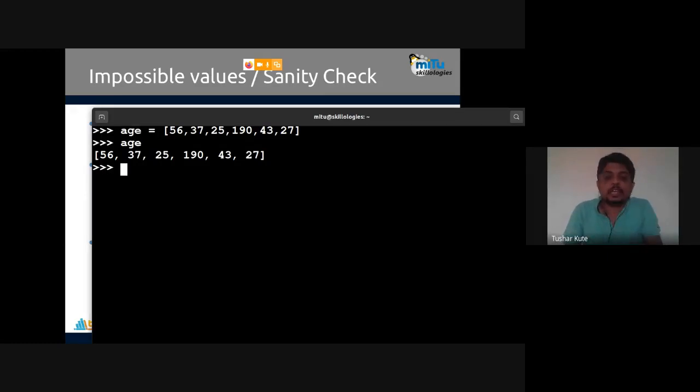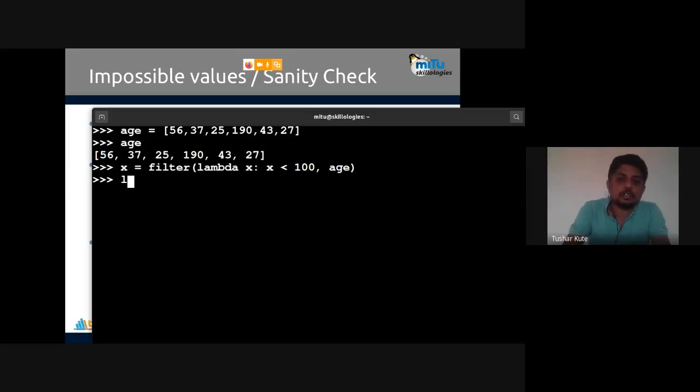For example, if I want to apply, let's say x is equal to filter. Let's say lambda of x, x is less than 100, let's say 100 is the threshold value. Okay, and let's print, sorry, just of x.